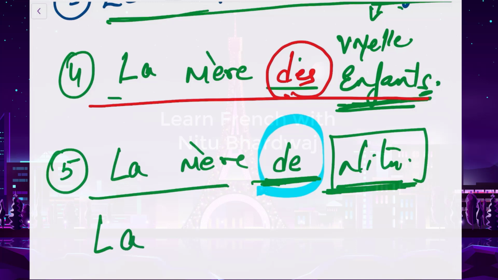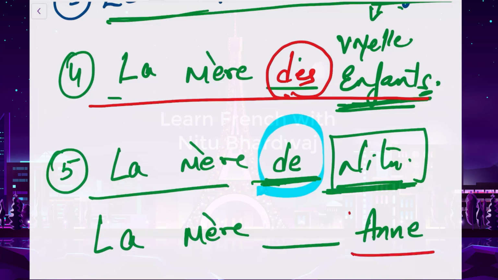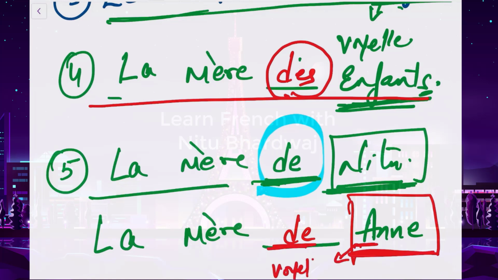The last one. La mère, dash, Anne. Now again, Anne is a proper noun. It's the name of a child. So what are we going to put? We can put de. No, we can't put de here because this word starts with a vowel. So what do we have to do here? We have to put d'. So our answer will be d' here.